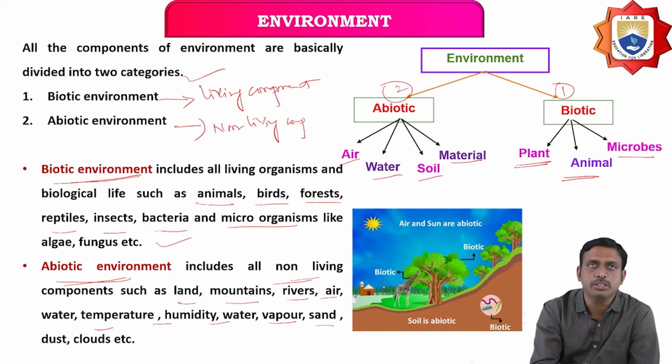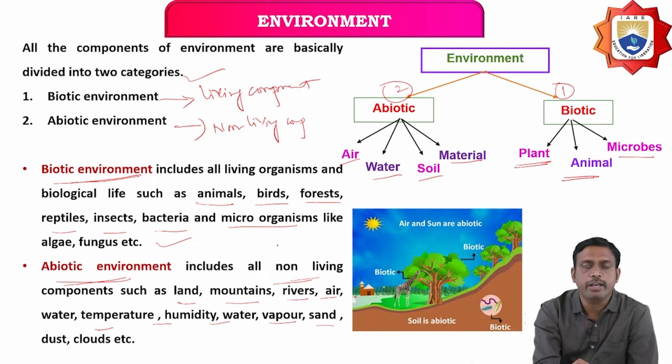The biotic component includes living organisms and biological life such as animals, birds, forest, reptiles, insects, bacteria, microorganisms like algae, fungi, etc. The abiotic component includes the non-living components such as land, mountains, rivers, air, water, temperature, humidity, water vapor, sand, dust, clouds.